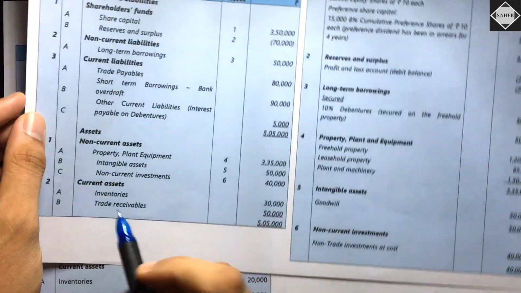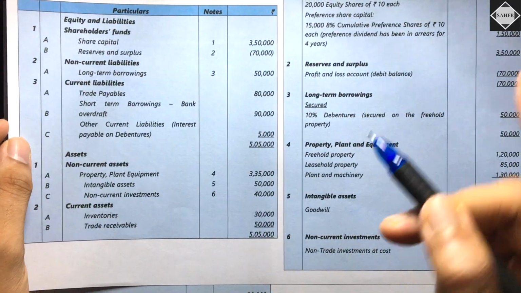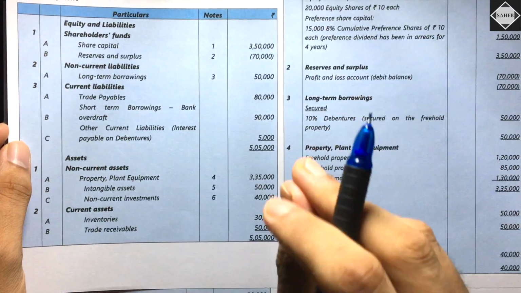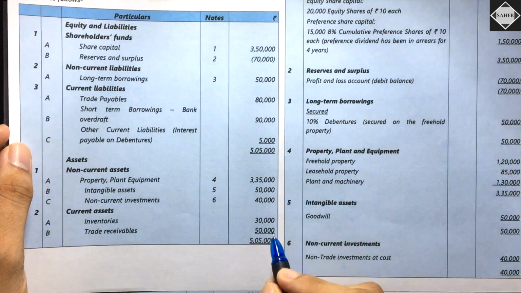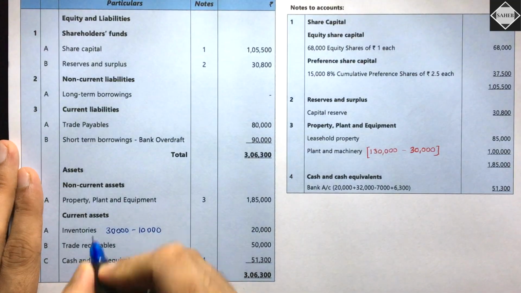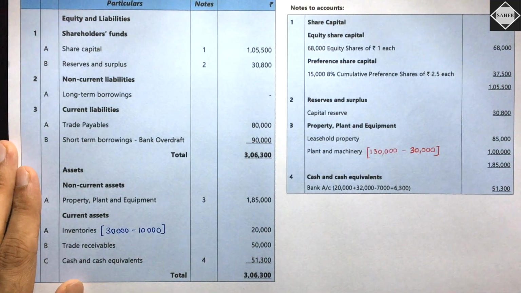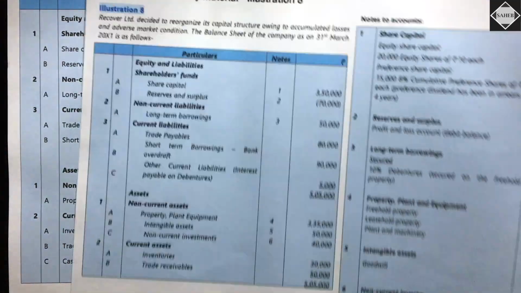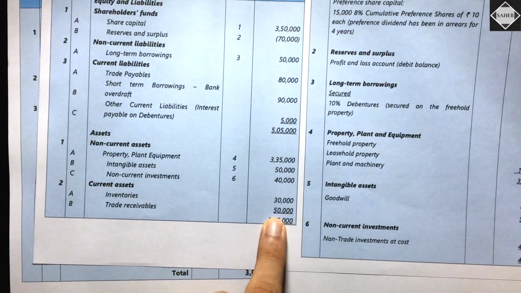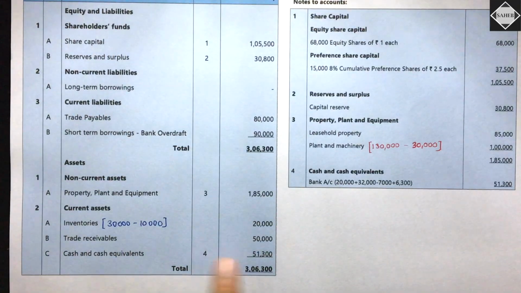If we come to the current assets in the old balance sheet, inventories, how much was it? 30,000. But from inventories we have written down 10,000 obsolete stock. So 30,000 minus 10,000 equals 20,000. Do you understand how this 20,000 came? Is it clear? Simple and straightforward. Then trade receivables are there. Let's check the old balance sheet. In the old balance sheet, trade receivables 50,000. Did we touch trade receivables? No, nothing. As it is, 50,000.